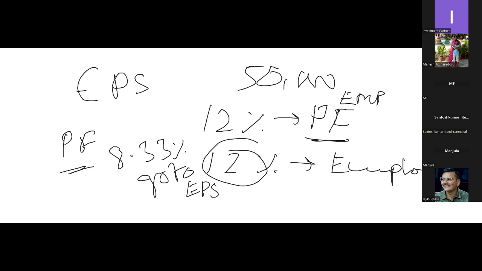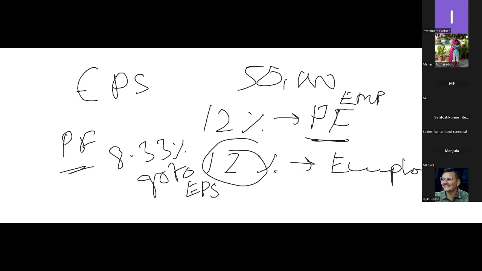So this is close to 1,250 rupees. How did we arrive at this figure? There is one clause in EPS: the pensionable salary is not supposed to be more than 15,000 rupees.